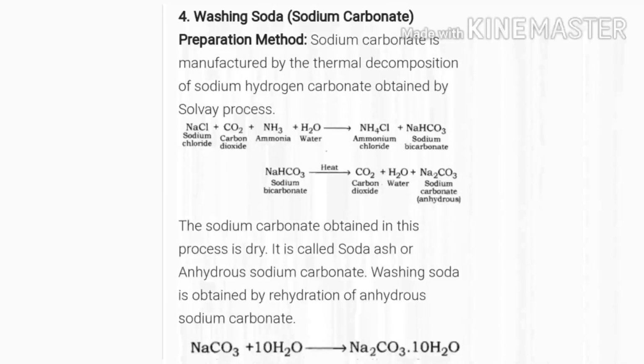Again this sodium bicarbonate is heated, then what is the product? CO2 + H2O + Na2CO3, means washing soda. And the sodium carbonate obtained in this process is dry, so it is called soda ash or anhydrous sodium carbonate, and washing soda is obtained by rehydration of anhydrous sodium carbonate.